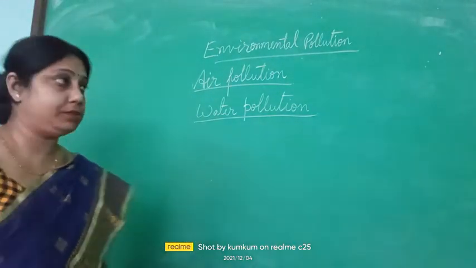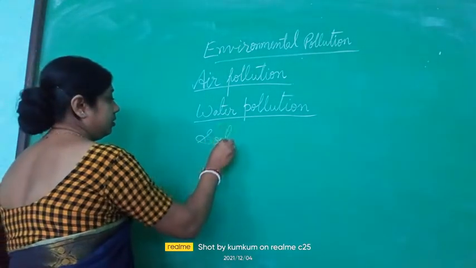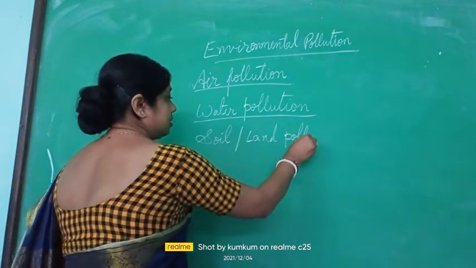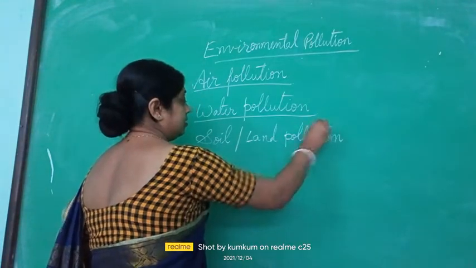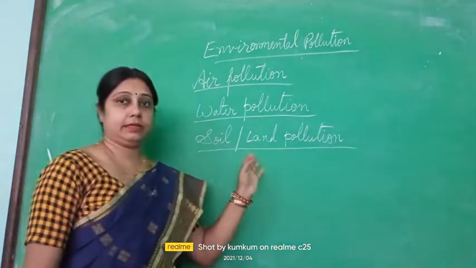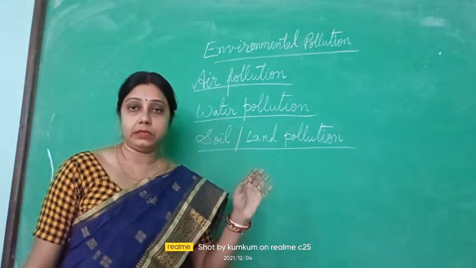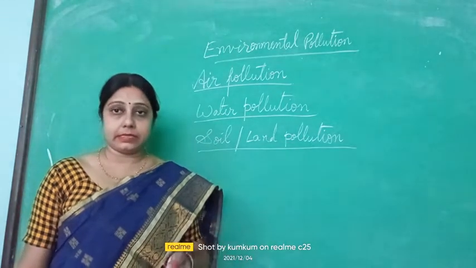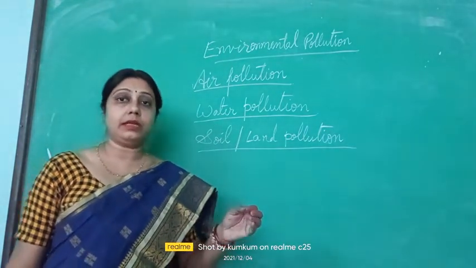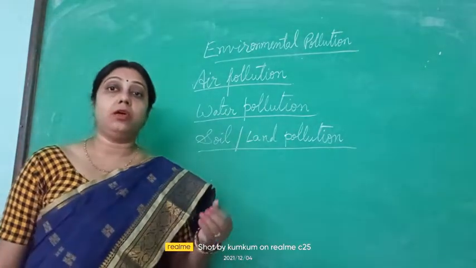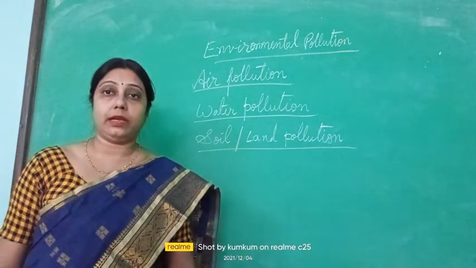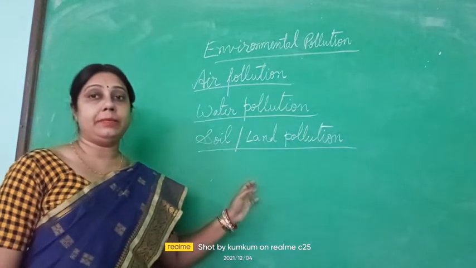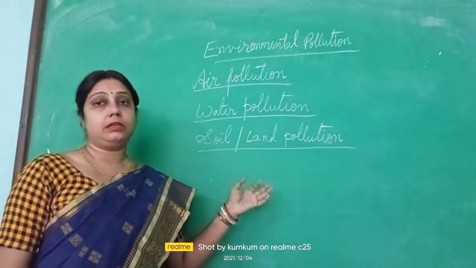Next is soil pollution. Soil or land pollution. Now, this is also one of the reasons that is creating pollution in the environment. We are throwing garbage and unnecessary things in the soil, the plastics and the garbage, even the hospital waste products, all are thrown and dumped in the soil, and some items do not mix up with the soil and remain as they are, and they are creating soil pollution.